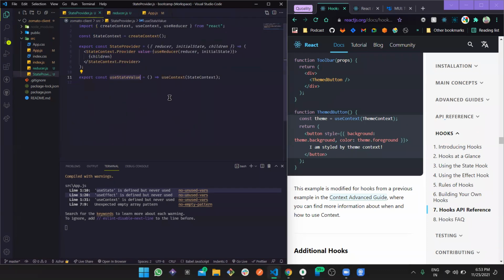Now, what is this state value doing? It is just simply returning this context, right? And what does this context's default value have? This use context return, I know it's getting a bit more confusing, but just go through this, and if you read more documentation, you'll understand. With all these terminologies, we are just creating our own system, like our own state management, so later on the entire application could be managed.